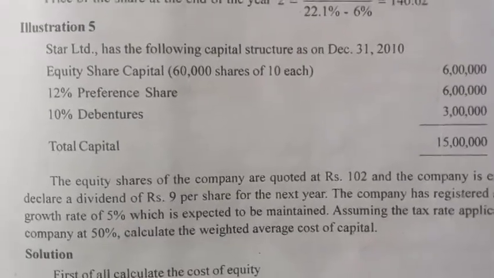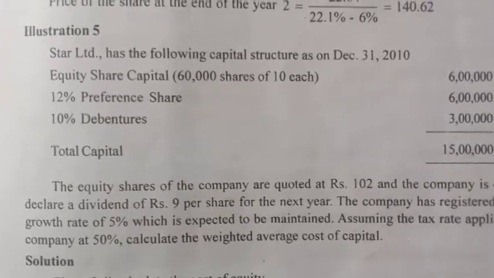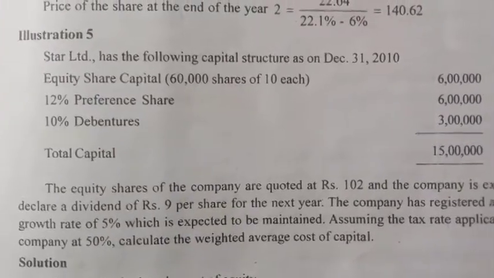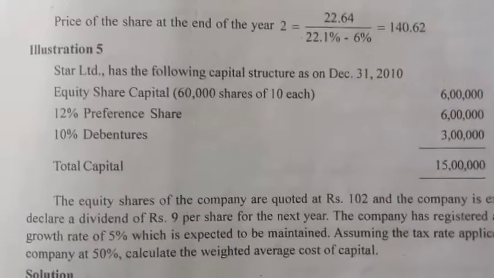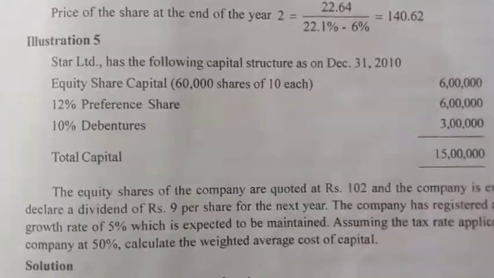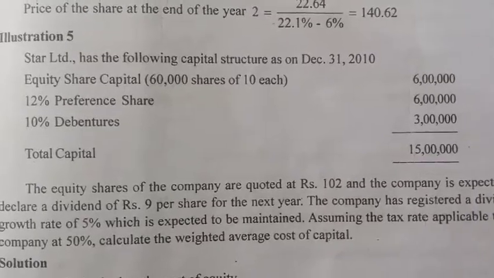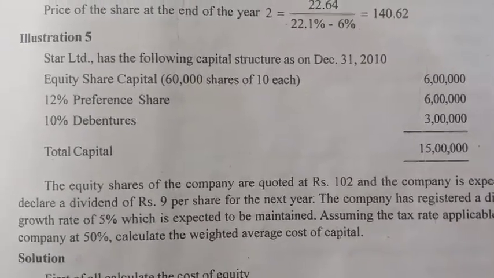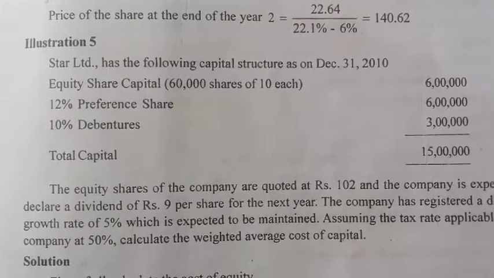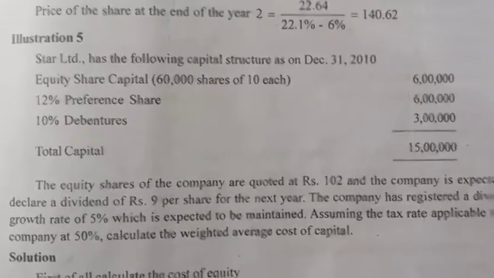First of all, I read the problem. Star Limited has the following capital structure as on December 31st, 2010. Equity share capital, 60,000 shares of rupees 10 each, 6 lakh. 12% preference shares, 6 lakh. 10% debentures, 3 lakh. Total capital 15 lakh.